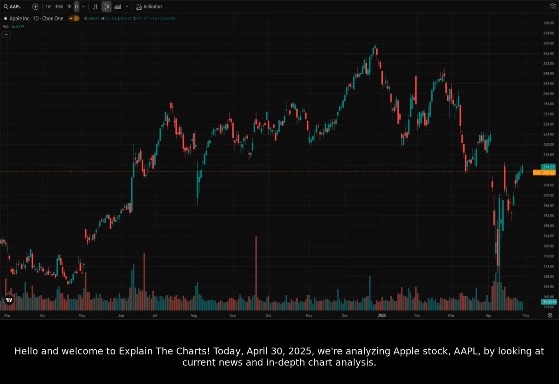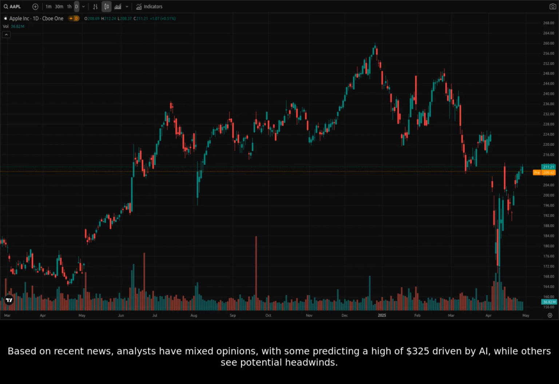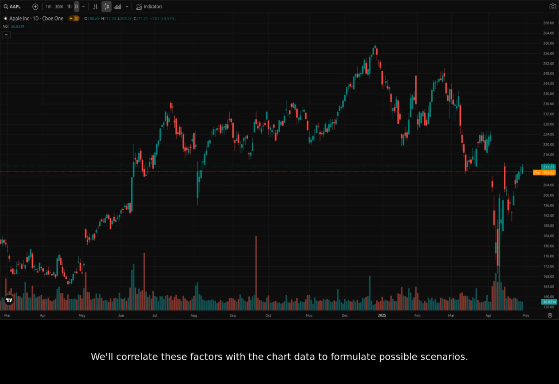Today, April 30th, 2025, we're analyzing Apple stock, by looking at current news and in-depth chart analysis. Based on recent news, analysts have mixed opinions, with some predicting a high of $325 driven by AI, while others see potential headwinds. Trump's tariffs and trade policies are still a major concern, potentially impacting Apple's supply chain and consumer confidence. We'll correlate these factors with the chart data to formulate possible scenarios.